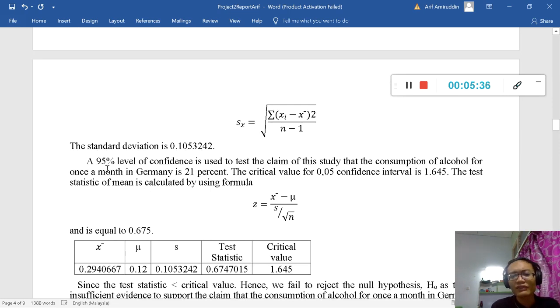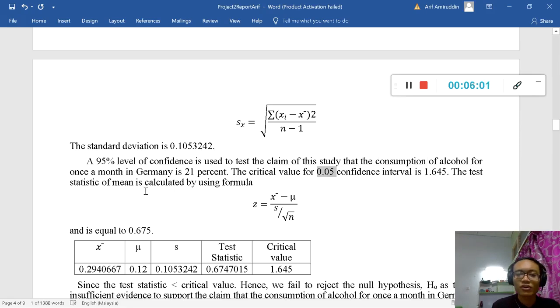A 95% level of confidence is used to test the claim of this study, which is 21%. Since it is 95%, the significance level is 0.05, and the critical value for 0.05 is 1.645.